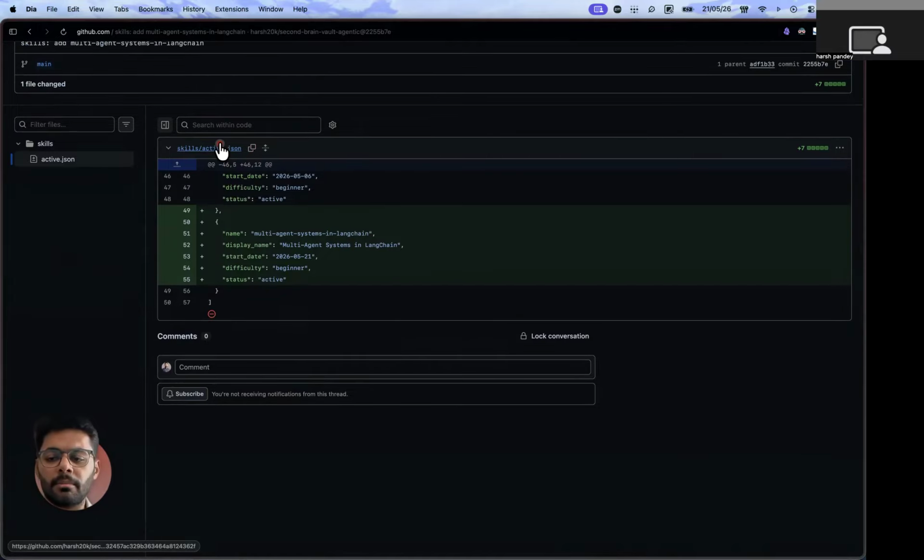This file has all my active skills that I'm currently pursuing. So this acts as a memory and also a persistence layer for our agents. That's how all the agents coordinate, and all the shared state is in our Git repository and also on our S3 buckets.